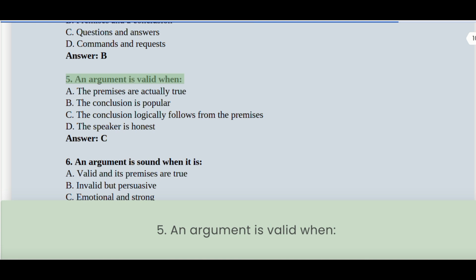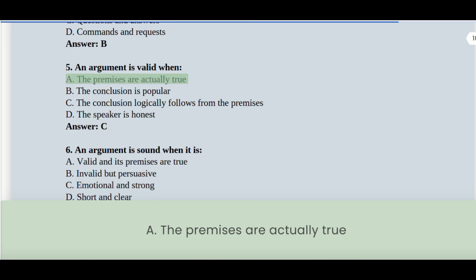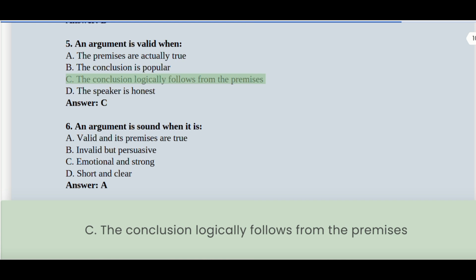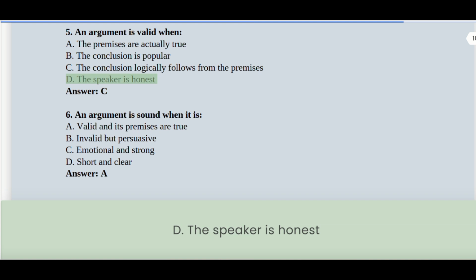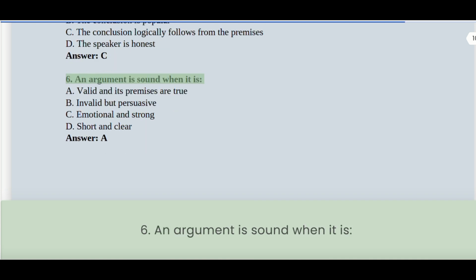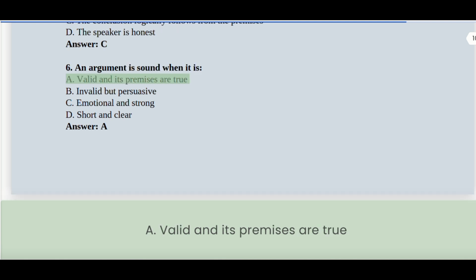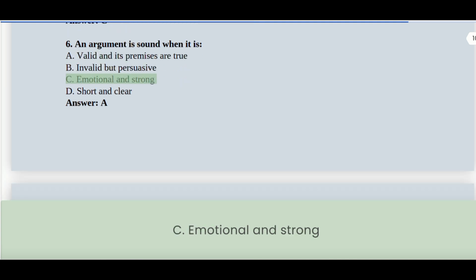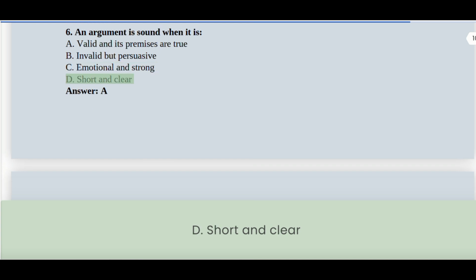5. An argument is valid when A. The premises are actually true. B. The conclusion is popular. C. The conclusion logically follows from the premises. D. The speaker is honest. Answer: C. 6. An argument is sound when it is A. Valid and its premises are true. B. Invalid but persuasive. C. Emotional and strong. D. Short and clear.